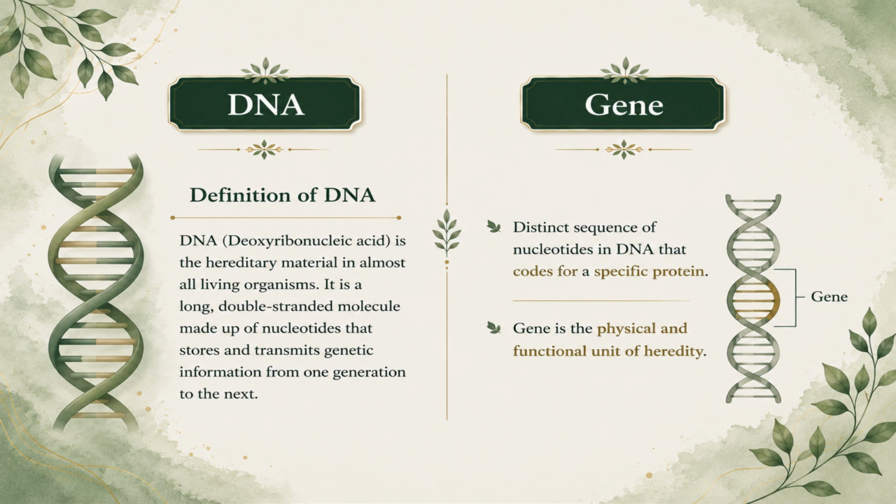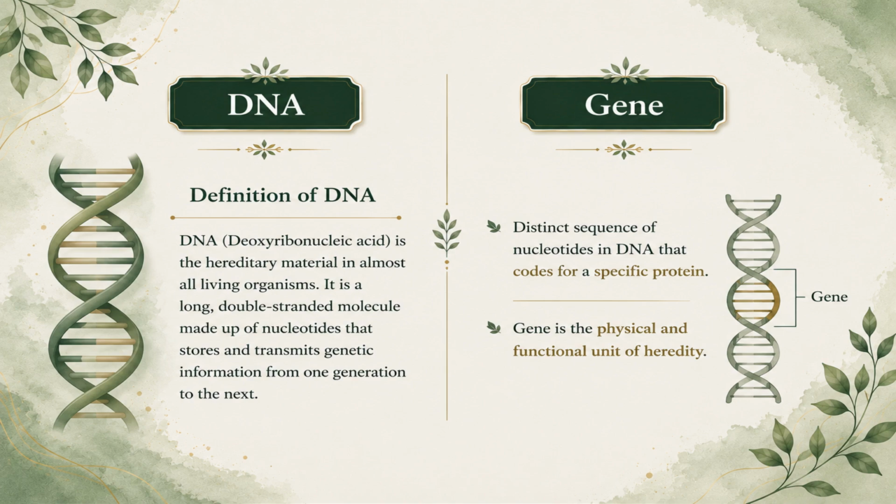Now, you may wonder, why are we discussing DNA and genes in this chapter? The reason is simple. DNA and genes are the basic units responsible for inheritance. They carry all the information that determines our characters and traits. DNA, deoxyribonucleic acid, is the hereditary material present inside our cells. It stores all the genetic information required for the growth, functioning, and reproduction of an organism.